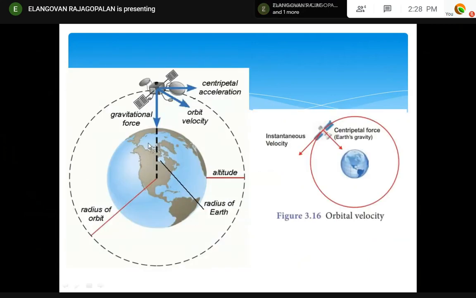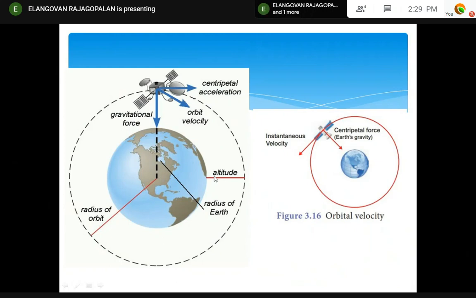That means Earth and the satellite mainly. The problem is mainly concerned with the Earth and the satellites orbiting. What is the velocity? Orbital velocity. If the orbital radius is given, one thing you have to understand: orbital radius is the radius of the Earth plus the altitude above the surface of the Earth. This is a fundamental basic principle. While doing the problem, you must understand that orbital radius is equal to Earth radius plus the altitude.